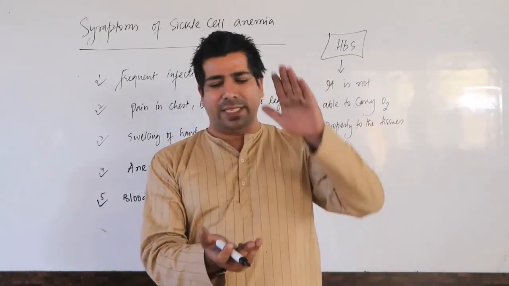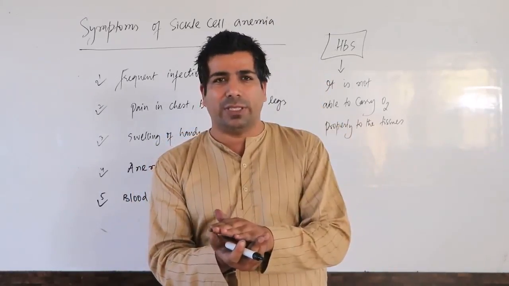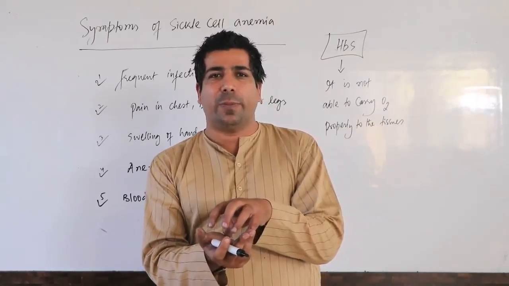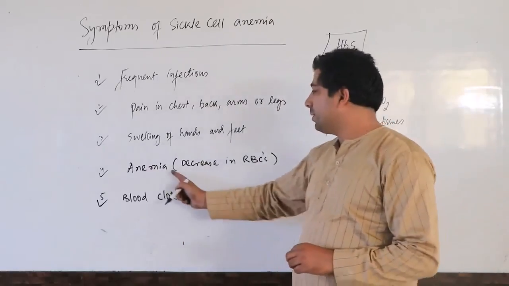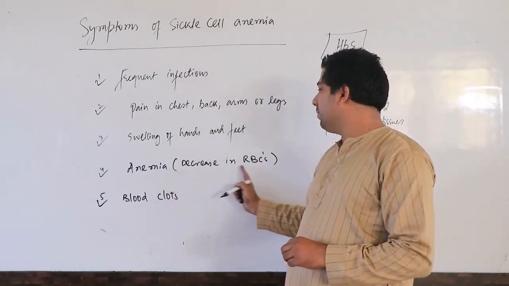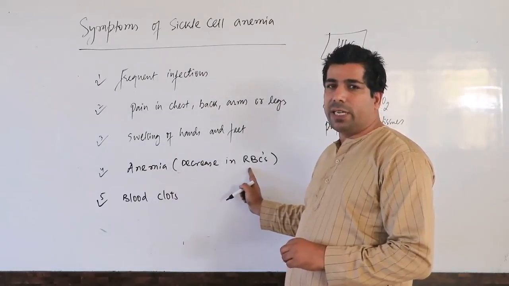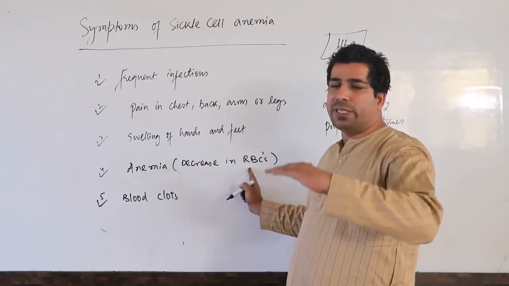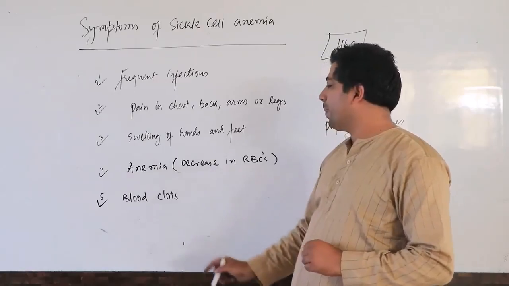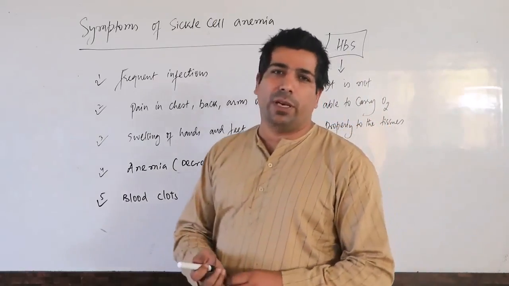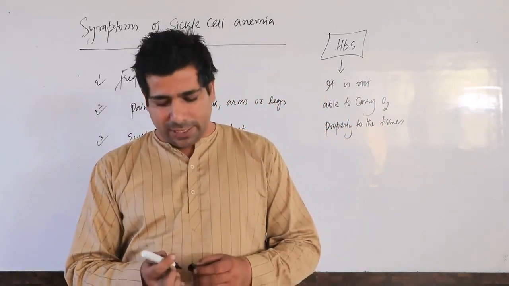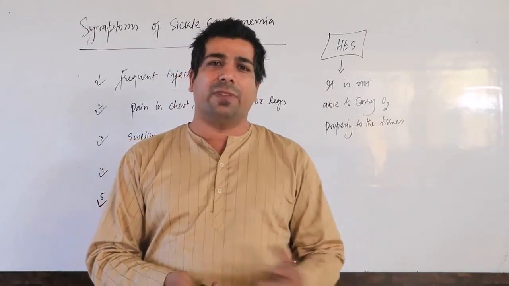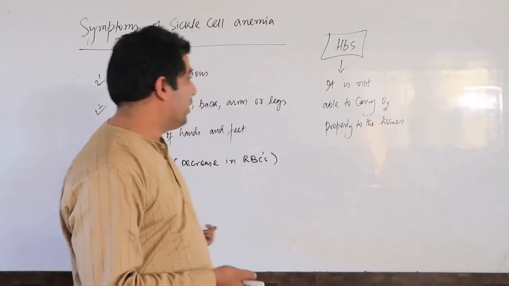So it may accumulate and get stuck inside the blood vessels. My dear friends, that will also decrease our RBC count. When the RBC changes from round to crescent, obviously the RBC count will decrease. And blood clots can also be formed, as the normal RBC becomes crescent shaped, and that will lead to the formation of blood clots.